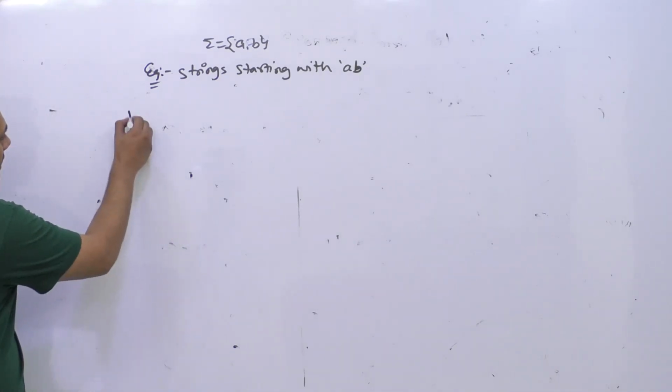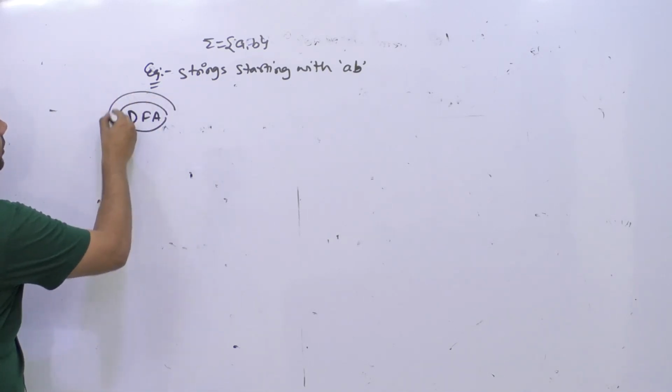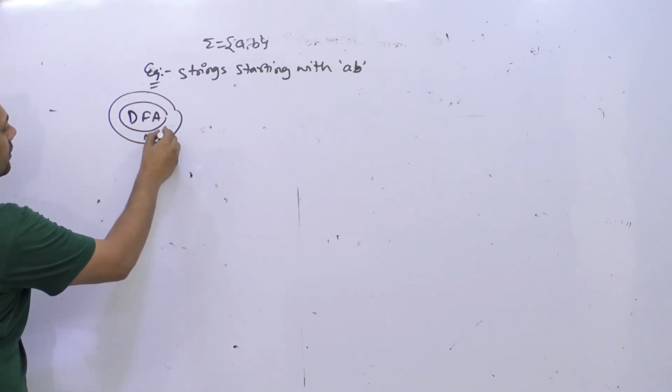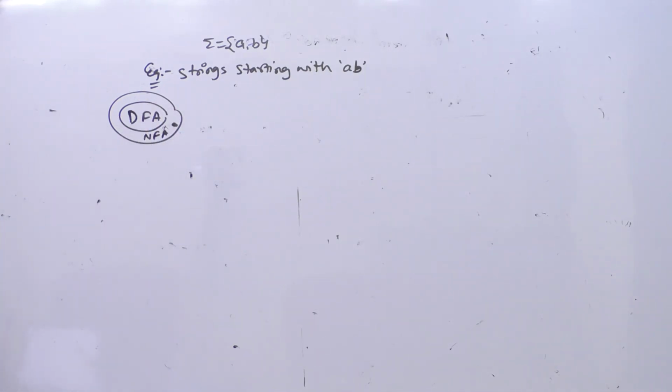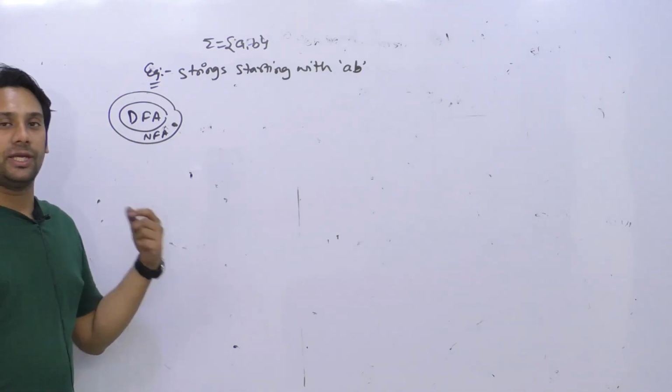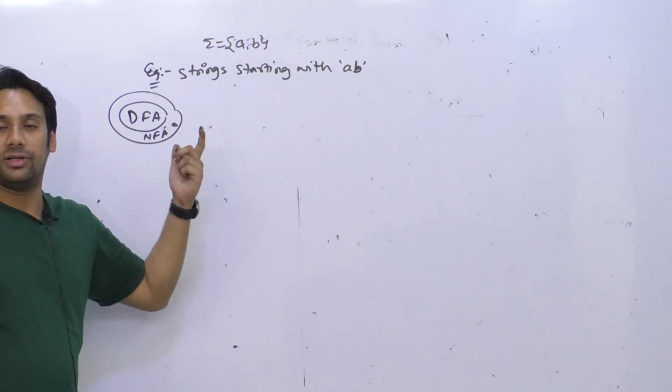Now for this language I can create a DFA, but as I said, every DFA is also an NFA. But there are some NFAs which are not DFAs. I'm not discussing their power because both DFA and NFA are equivalent in power. I'm just saying every DFA is an NFA, but every NFA is not a DFA.